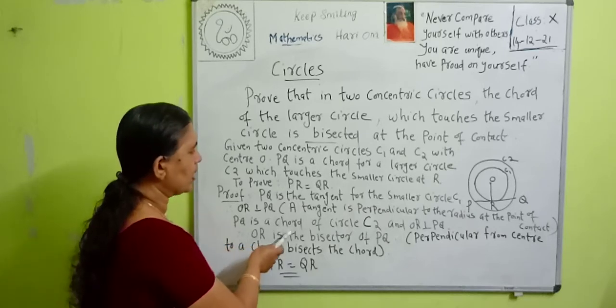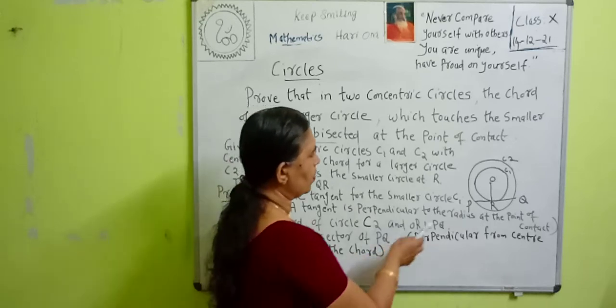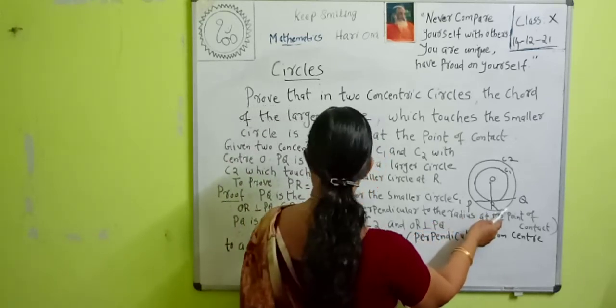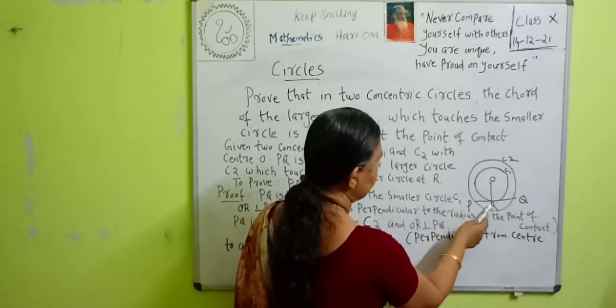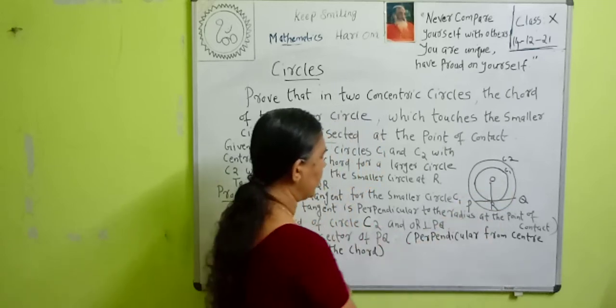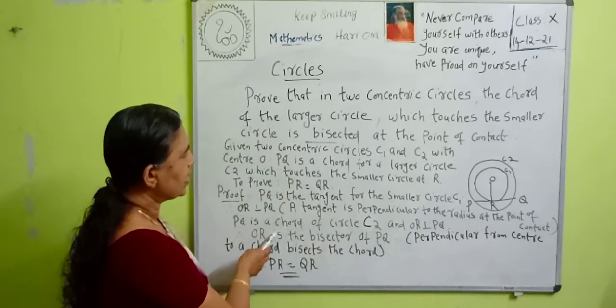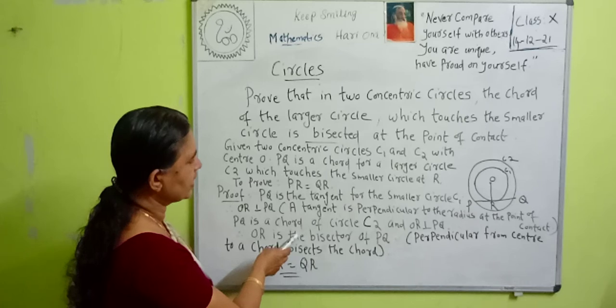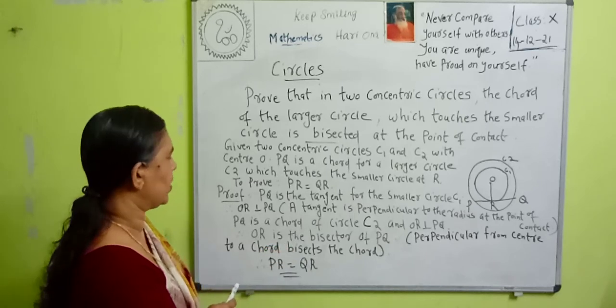Then PQ is a chord of the circle C2 and OR is perpendicular to PQ.